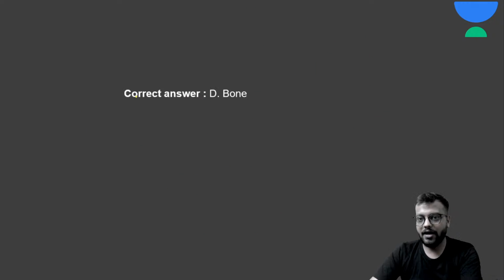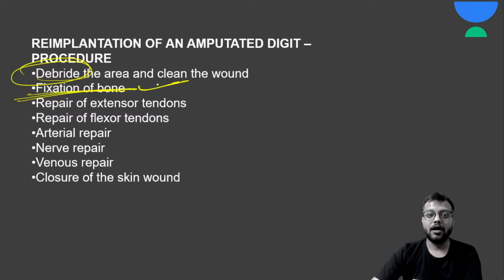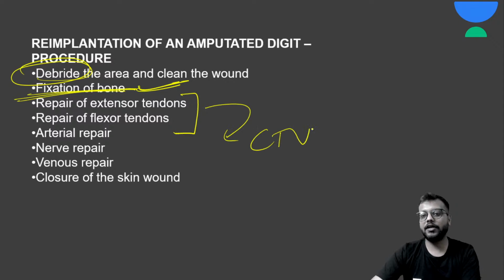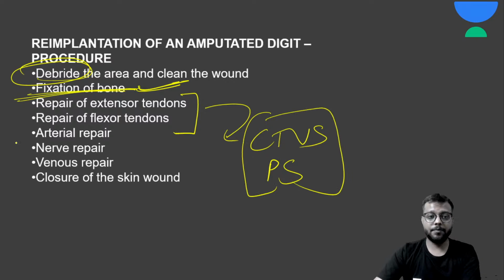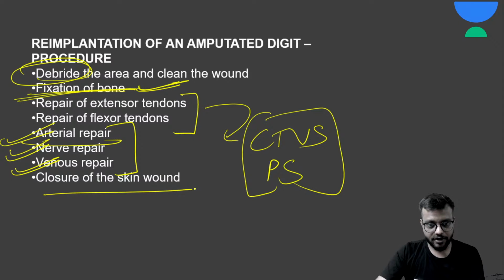तो सबसे पहले you debride the area, then you fix the bone, then the tendons are repaired, और ये दोनों करके you pass it on to the CTVS or the plastic surgeon. They will repair first the artery, then the nerve, then the vein. Okay, artery, nerve, first artery, then nerve, then vein, and then you do the closure.